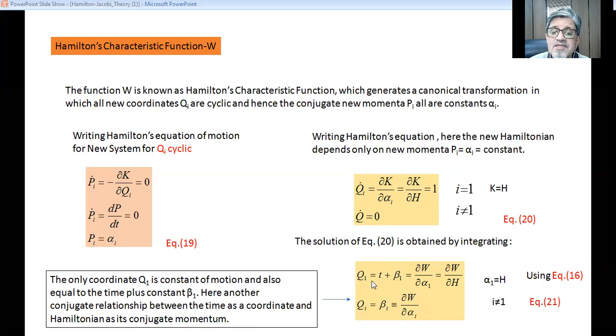So here Q1 is equal to t plus beta 1. This is a constant. So time is a variable, it is equivalent to a coordinate. This is equivalent to momentum, and this is equivalent to a function, and that function earlier was a Lagrangian or Hamiltonian function. So we have a new conjugate relationship where the time is something like a coordinate, the Hamiltonian is something like a momentum, and W is something like a Lagrangian or Hamiltonian. So this is the new type of conjugate relationship we have obtained.